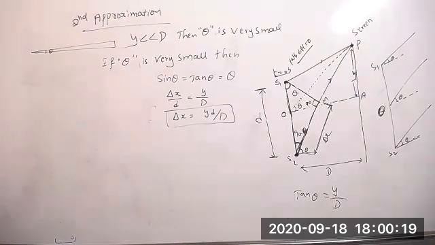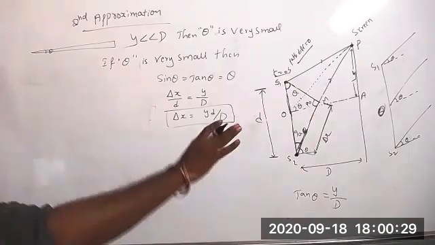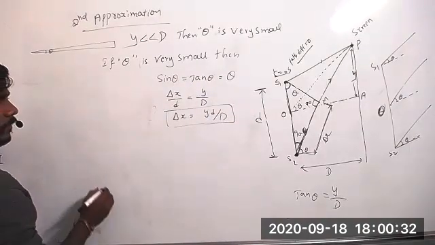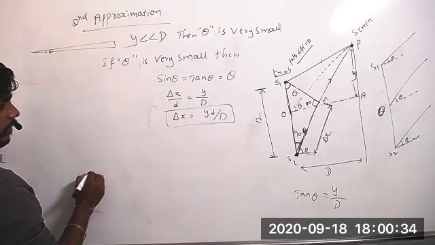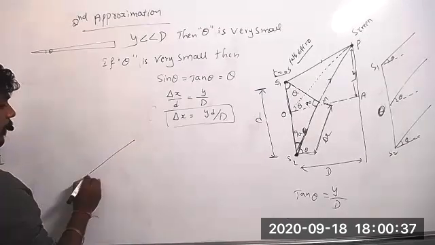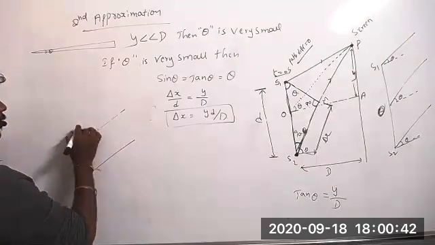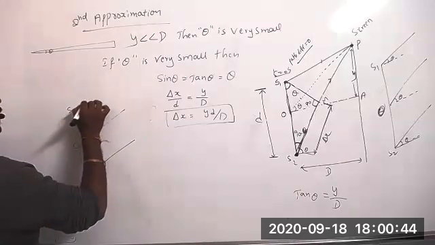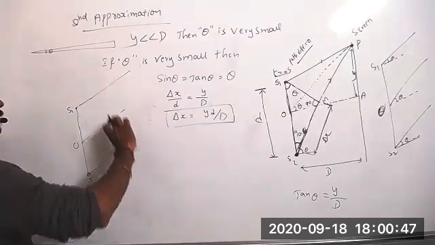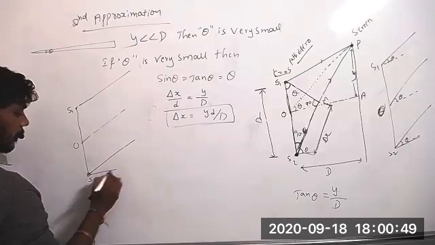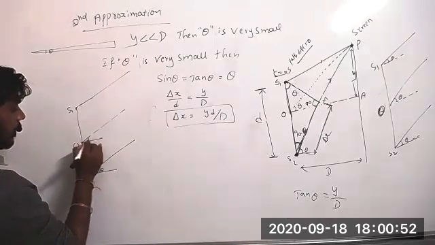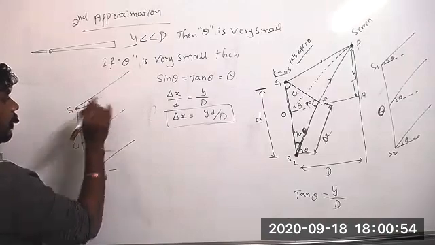What is the first approximation we have to take? Sir, that the screen is very, very far from the source. Yes. If the screen is very, very far from the source, what will happen? The rays will become parallel. Yes, S2P and S1P, these rays will become parallel. So if it is parallel, then if we take the angle as theta, it is also theta.